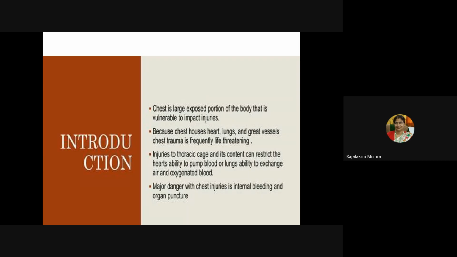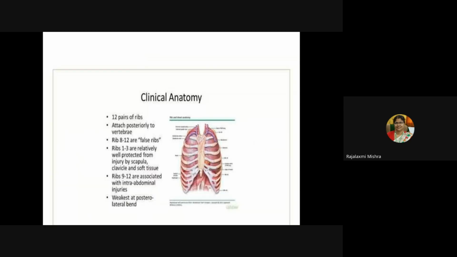Chest injury or chest trauma: as you know, the chest is a large exposed portion of the body, and it is vulnerable to impact injury because all the vital organs are sealed within the chest house. Injuries to the thoracic cage and its contents can restrict the heart's ability to pump blood or the lungs' ability to exchange air and oxygenated blood. The most danger with chest injury is internal bleeding and organ puncture. This is the clinical anatomy you will go through in the book.